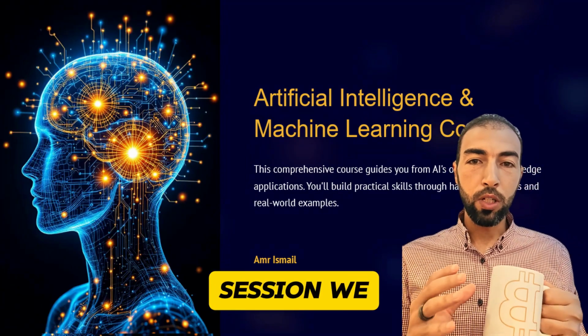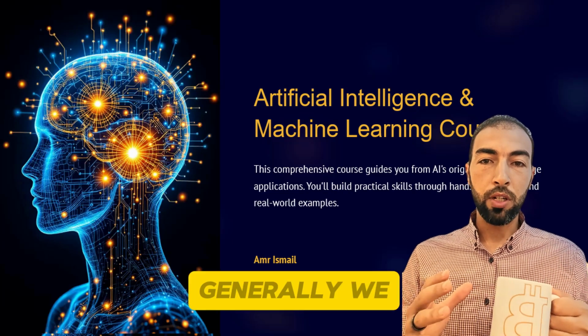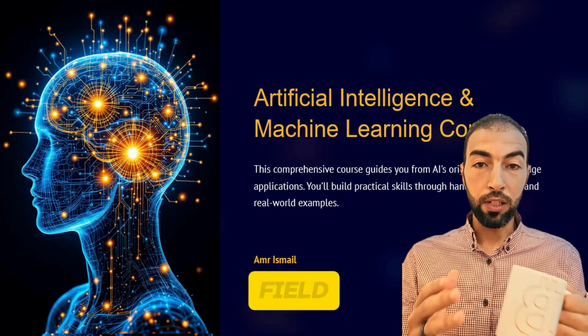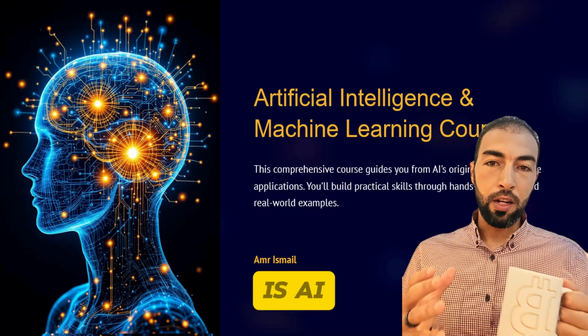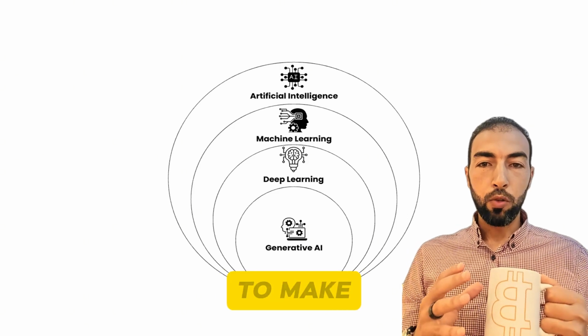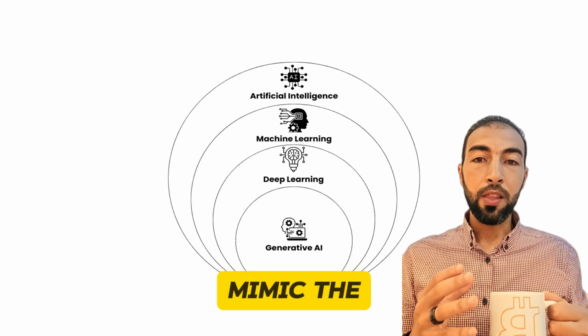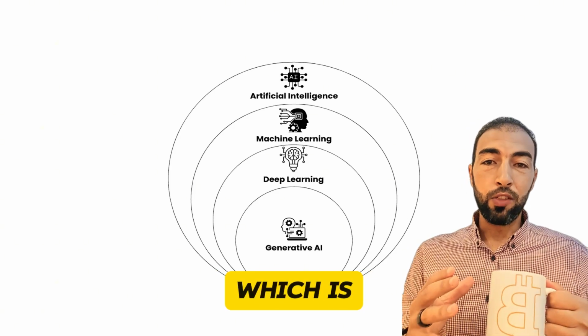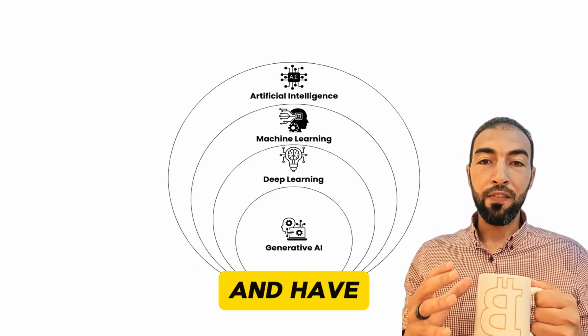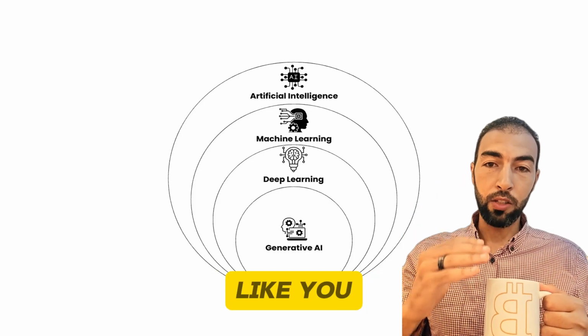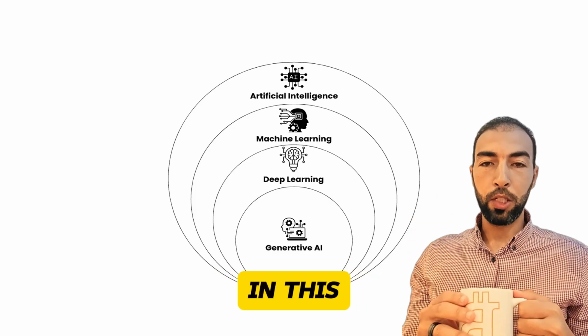In this session, we will know some expressions generally we will see in this field. First expression is AI. AI is a method to make the computer mimic the human behavior, which is very general and has a lot of categories under it, like you see here in this picture.